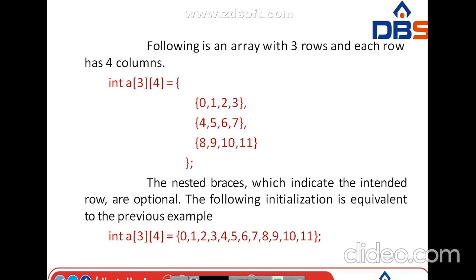So you can represent it both ways, okay. The first way is representation of the elements in the manner of rows and columns. The second way is plain values. Even if you represent int a of 3, 4 equal to a total of 12 values, the compiler automatically will create 3 rows and 4 columns. Okay, here 3 rows and 4 columns, total 12 elements.